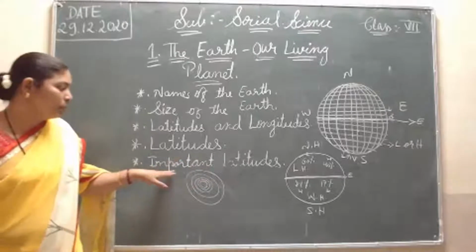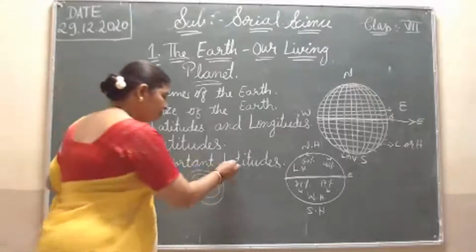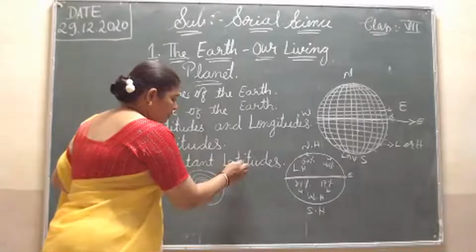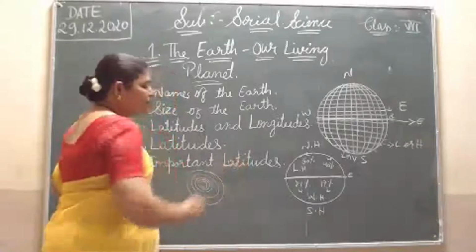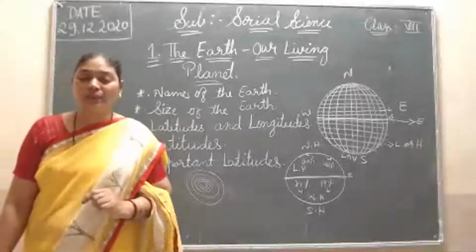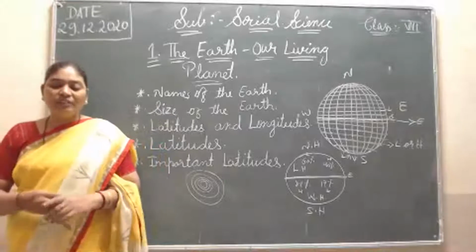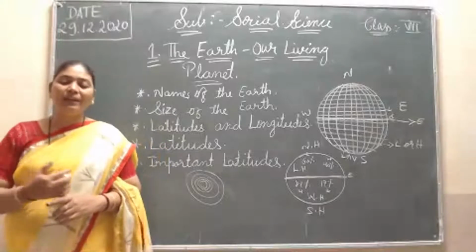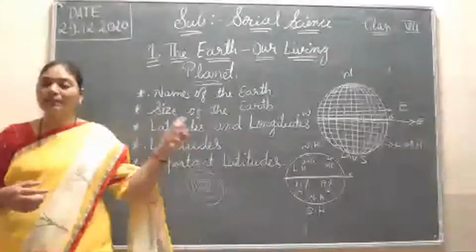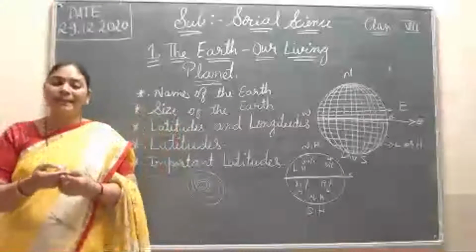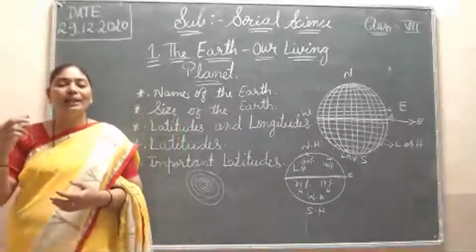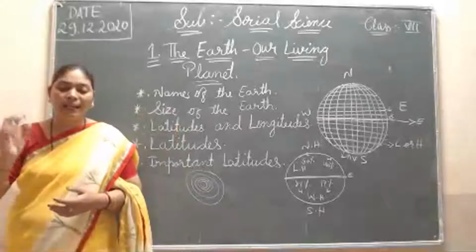Now, importance of latitude. Okay, important latitudes. Now we are going to know about the important latitudes. First one, 0 latitude means the equator or great circle, the biggest circle on the earth. The middle line is the biggest. It is called the 0 degree latitude, the equator line.